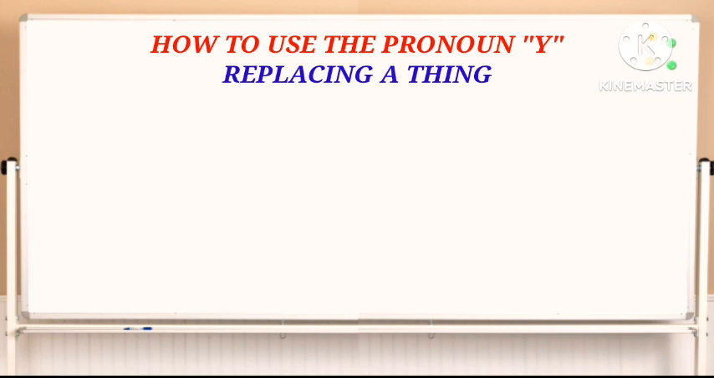The pronoun "y" also replaces a thing, but never a person. The pronoun "y" also replaces a thing introduced by the preposition "à" or "au", "à l'" or "à la". But remember, never a person. The pronoun "y" never replaces a person.